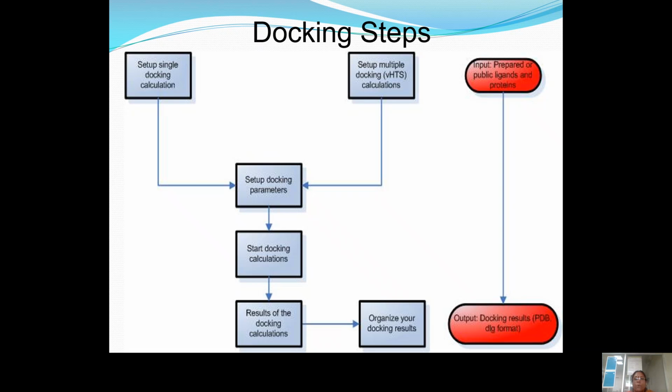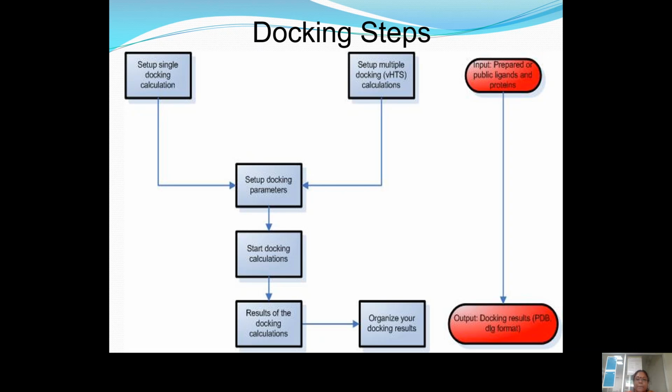The docking steps that are formulated are: first we set up the input parameters, and last we get the docking results. So there is docking step setup and docking calculation, which may be on a single molecule or on virtual high throughput screening of molecules. What is high throughput screening meant? Your small molecules will be in large numbers, and those molecules will interact with your large molecule, giving a setup of docking parameters, and based upon the docking calculations, the results of docking will be given.